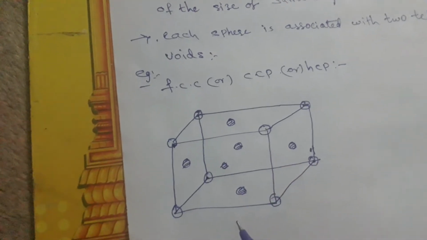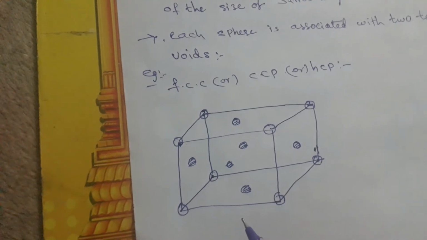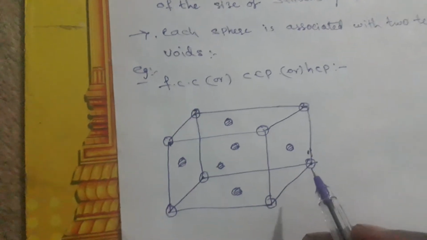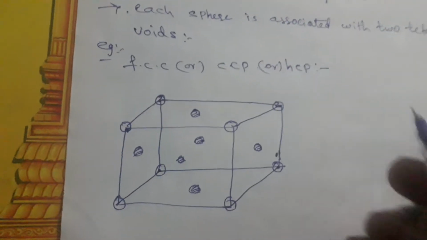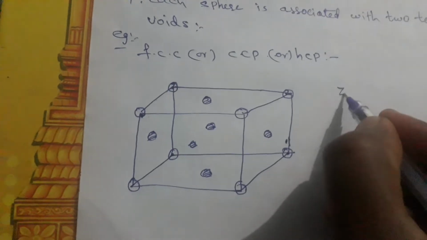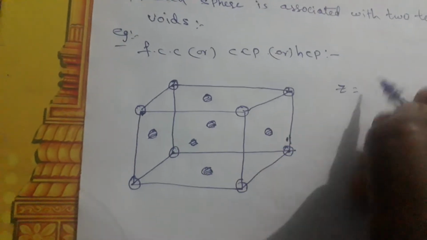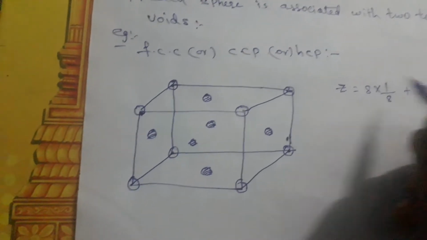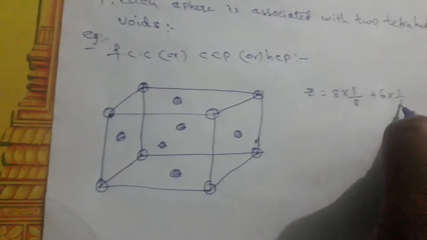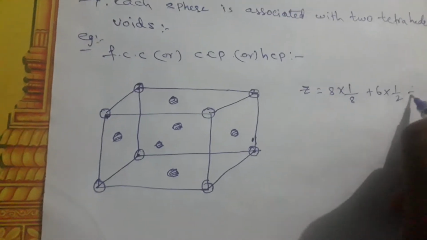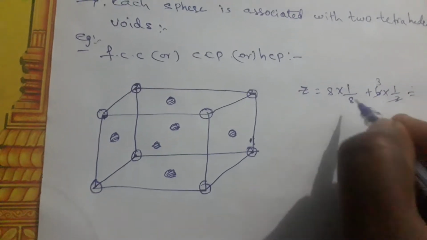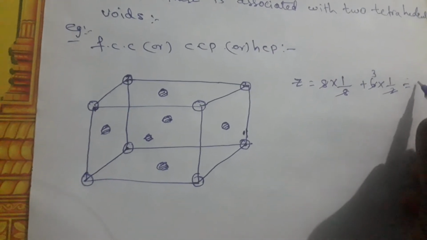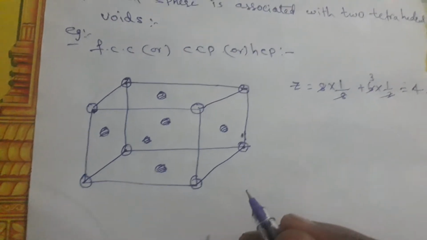Total atoms are 8 plus 6, 14 atoms, but if you calculate the z value, from the 8 corners the contribution will be 1 by 8 each, plus 6 faces with contribution 1 by 2 each. So the total z value will be 1 plus 3, that is 4. The z value will be 4.